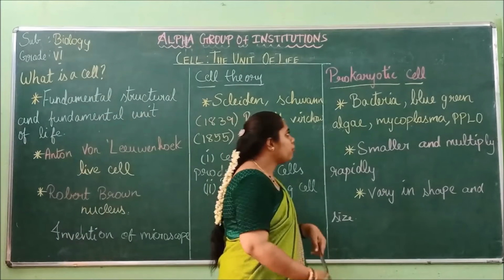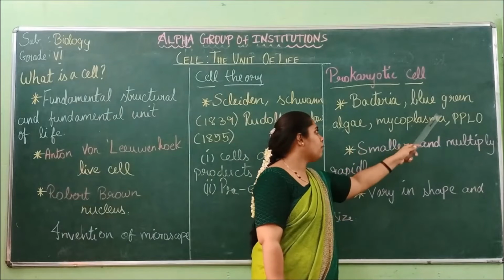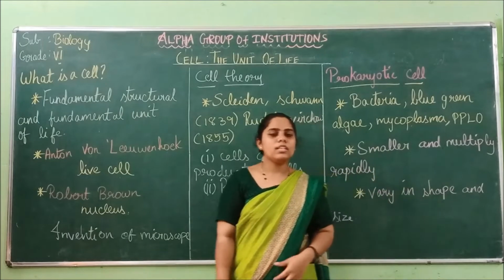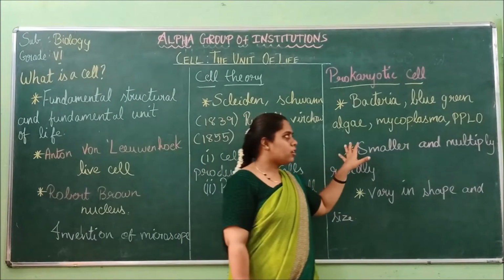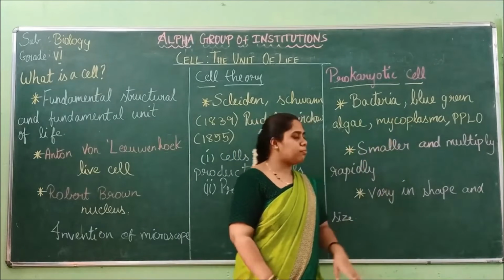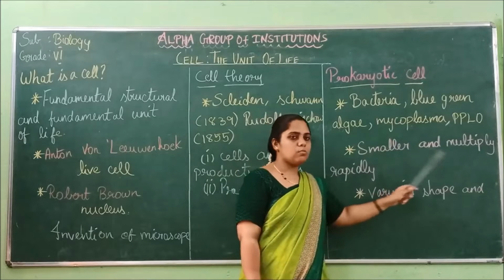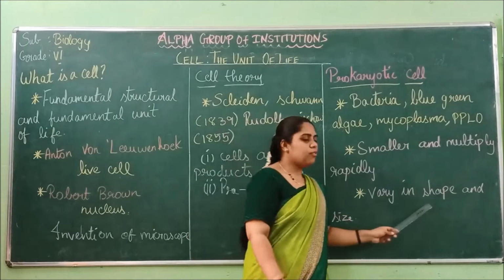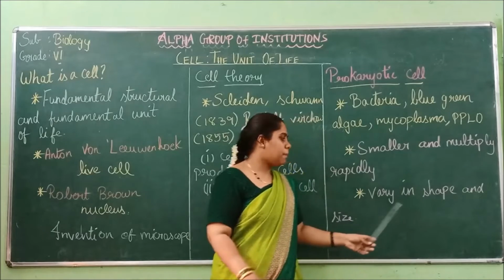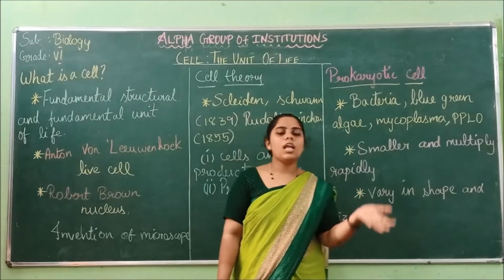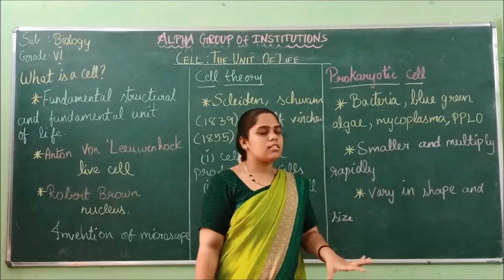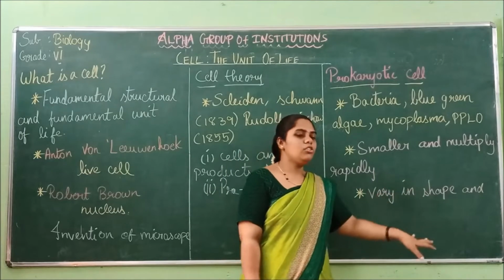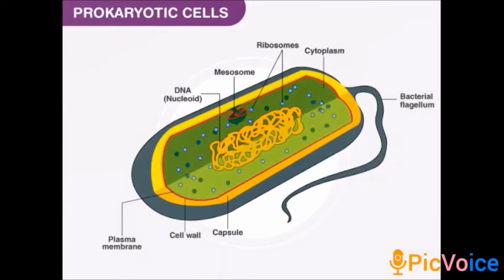And we saw about prokaryotic cells: bacteria, blue green algae, and mycoplasma, PPLO. All these come under prokaryotic cells. These are some examples. And they are very small and they multiply rapidly and they vary in shape and size. Since they all come under prokaryotic cells, it is not that they are all the same. They vary in shape and size.